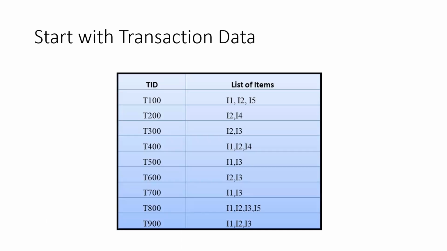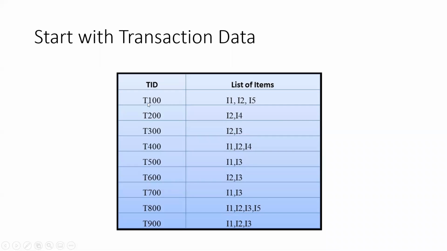So this is how the transaction data looks. The first column is the transaction ID, which uniquely identifies every transaction in the data, and the next column has the items present in that particular transaction, all grouped into one row. For each transaction there will be only one row in the data set, and against the transaction ID, the items involved in that transaction are grouped together.